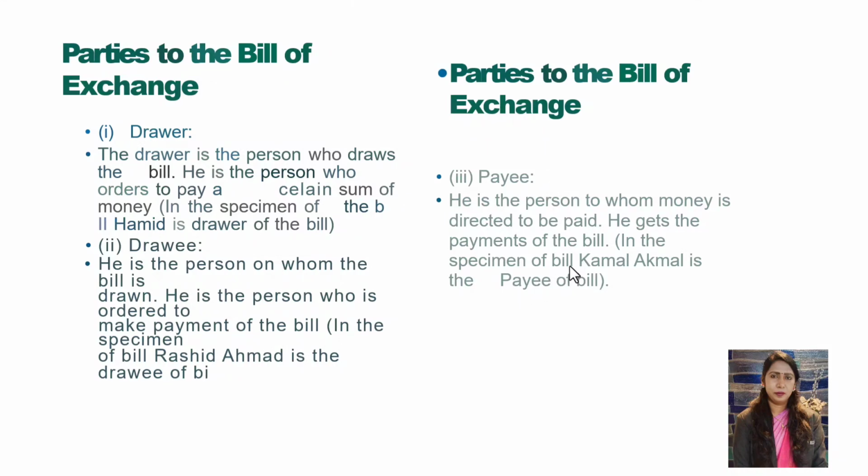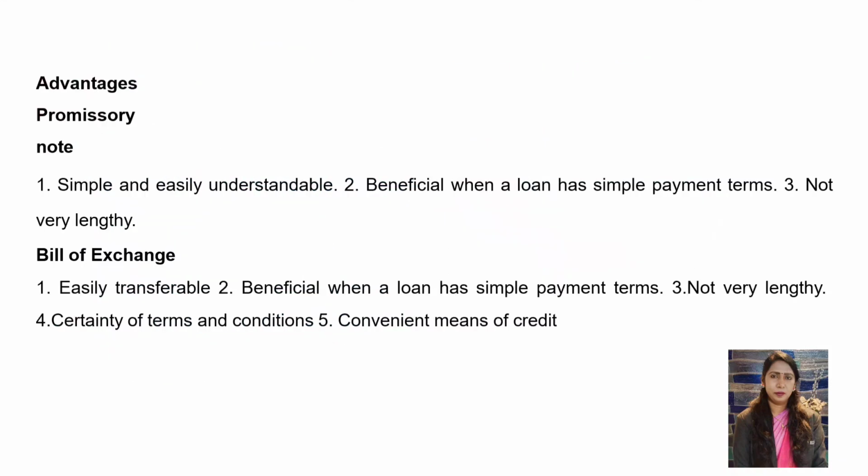So the person who is writing is called the drawer, and the person who wants to get the money is called the drawee, and who will be paying the money is called the payee. So, advantages of promissory note: it's simple and easily understandable in nature, beneficial when a loan has simple payment terms, not very lengthy. Bill of exchange: it's easily transferable, with certain terms and conditions, a convenient means of credit.